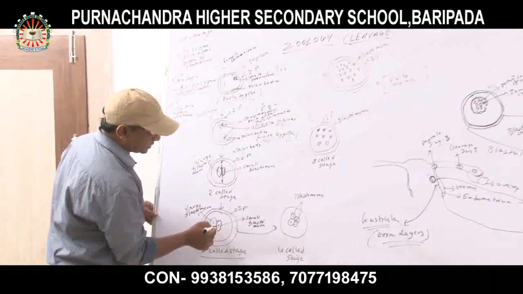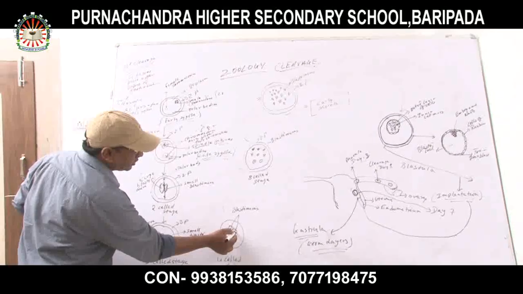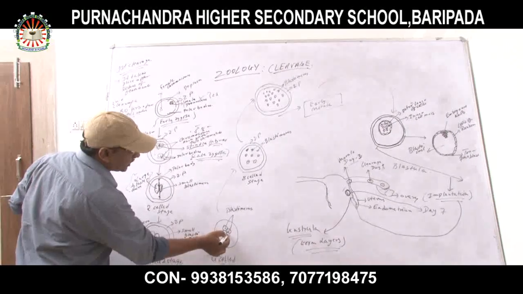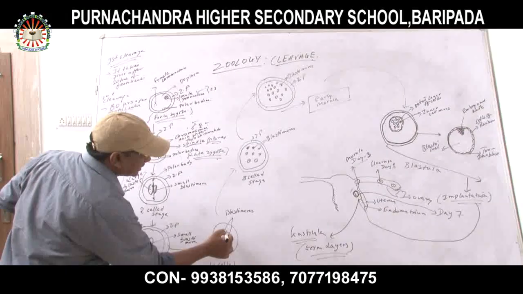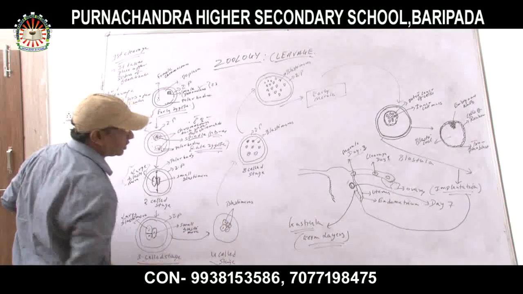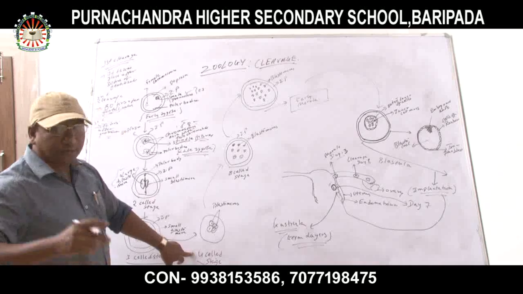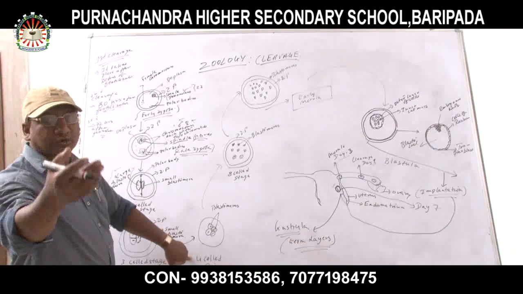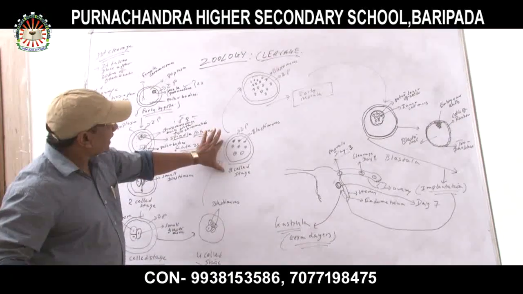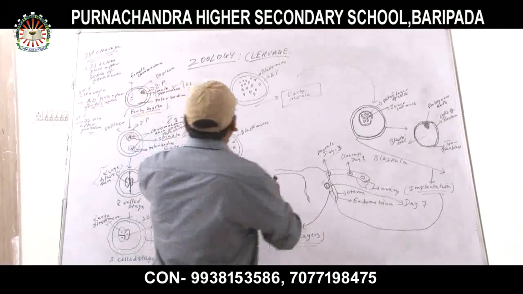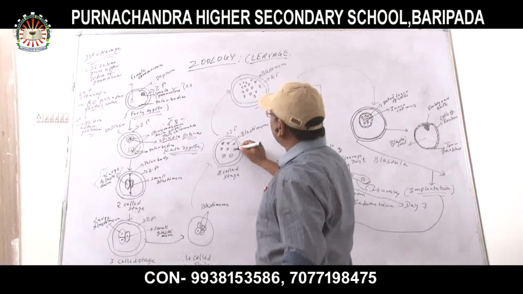Two blastomeres. Again, it will divide to form two blastomeres. 2 plus 2, it is forming the four-cell stage. These four smaller units are called blastomeres. Now subsequently, the four-cell stage will form the 8-cell stage. These are the structures of smaller blastomeres.